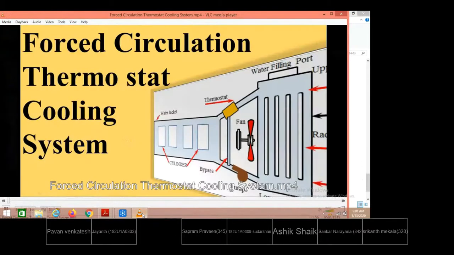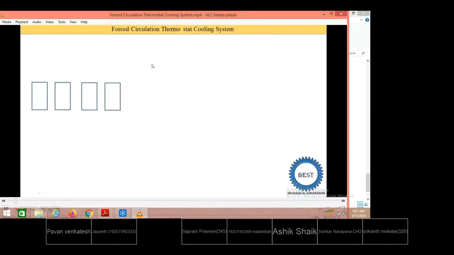In this video, I explain the force circulation thermostat cooling system, its construction and working, and comparisons with the thermosiphon cooling system by using this animation. First we understand the construction of the force circulation thermostat cooling system.